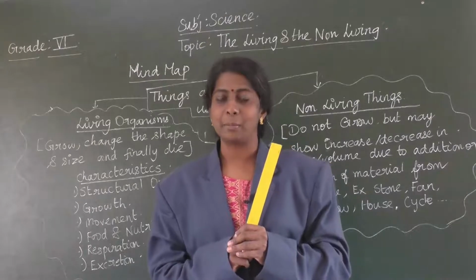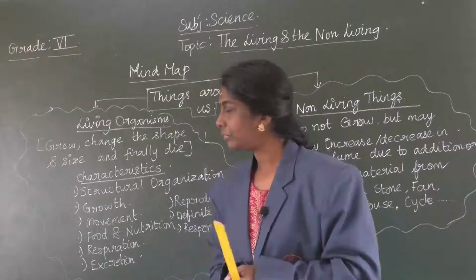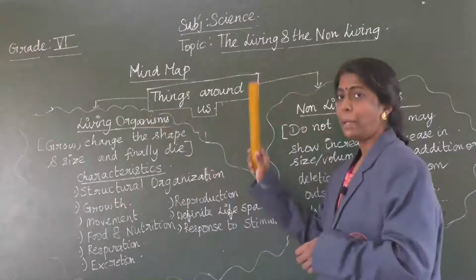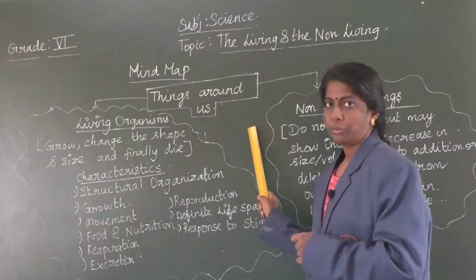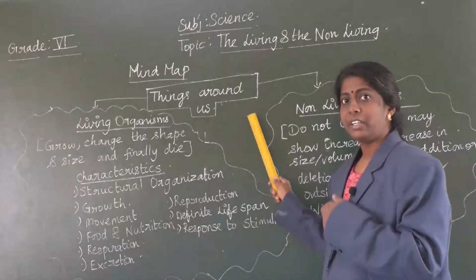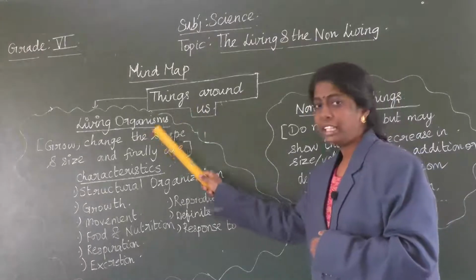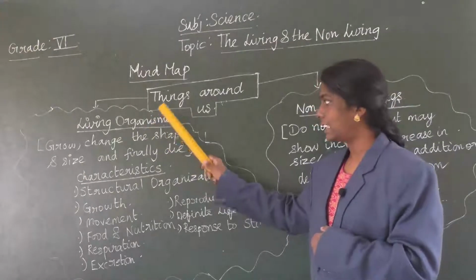So let us learn about the mind map of this chapter. So this is the mind map. Here this chapter is about things around us. These things are further classified into living and non-living. So what do you mean by living organism?